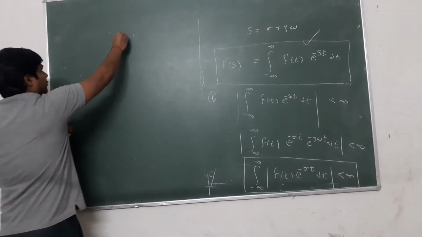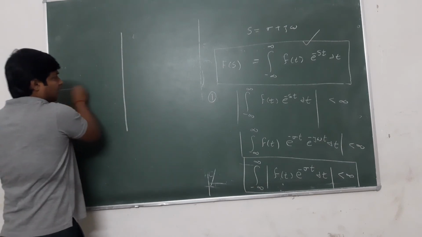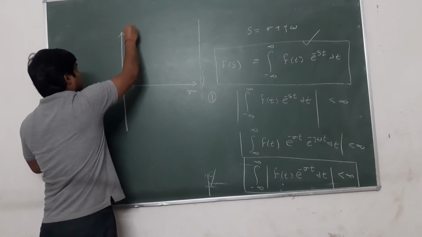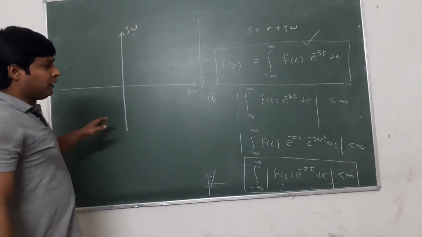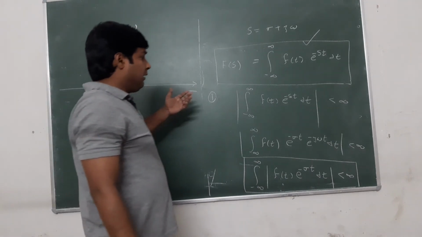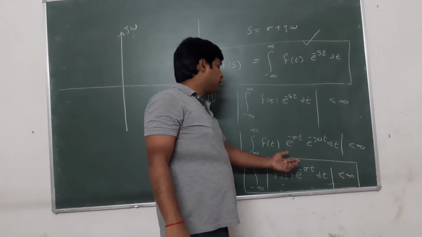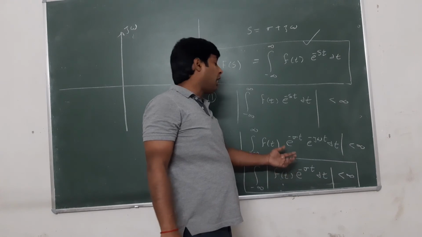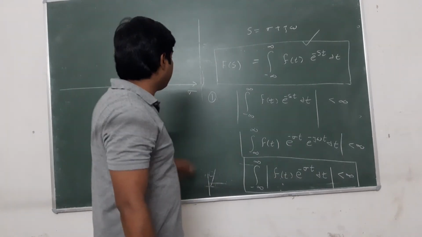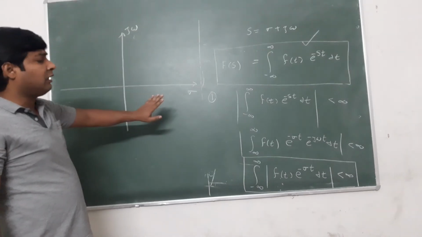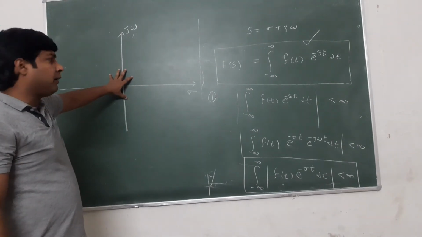What is the Laplace domain? This is sigma and this is jω. This is the Laplace domain, and from this condition we can calculate the range of sigma, which is also known as the ROC of the given signal. We will show the range of sigma in this Laplace domain.